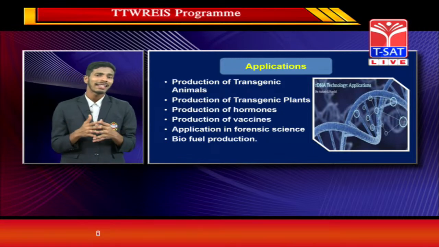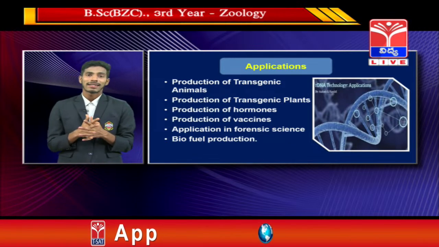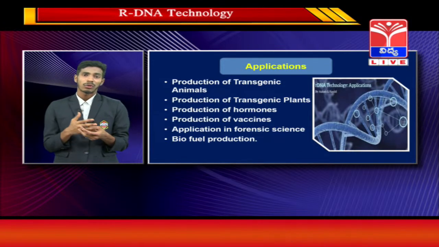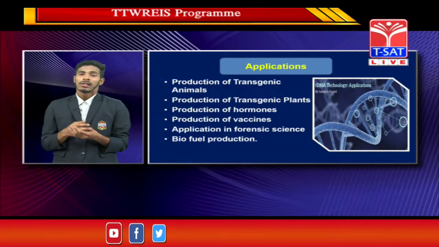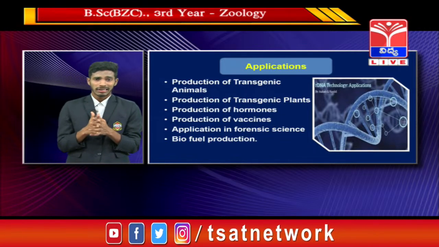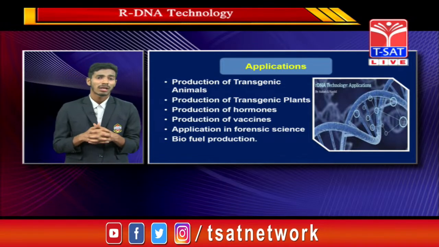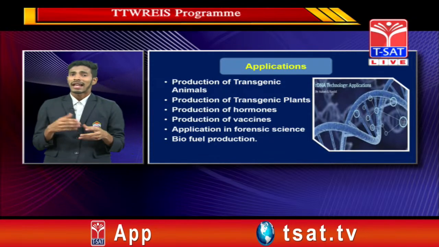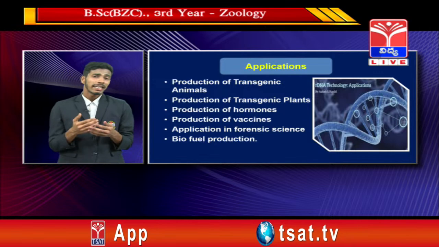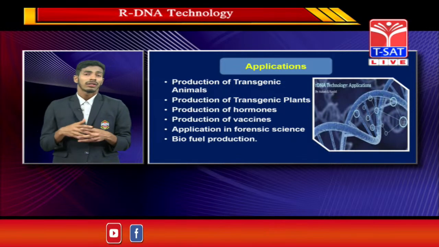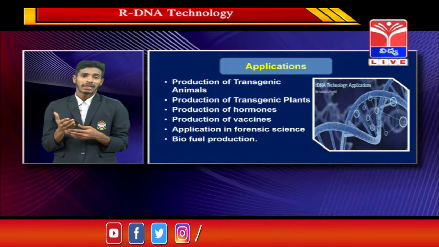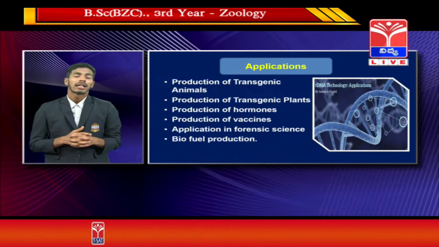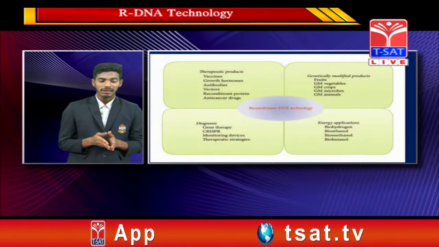Coming to transgenic plants, there are plants like BT cotton and BT brinjal, which are resistant to insects and insecticides. So these are other applications. Coming to the production of hormones, there are hormones like insulin that are also produced through this rDNA technology, and production of vaccines also. This rDNA technology is also used in forensic sciences like DNA fingerprinting, and in the production of biofuel like biohydrogen, biomethanol, and bioethanol. So these are some applications.